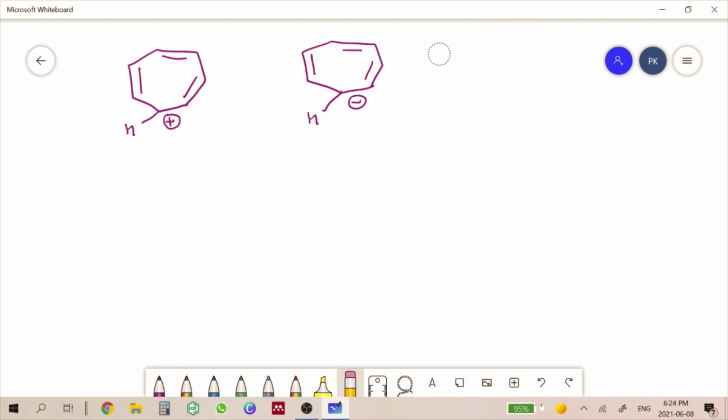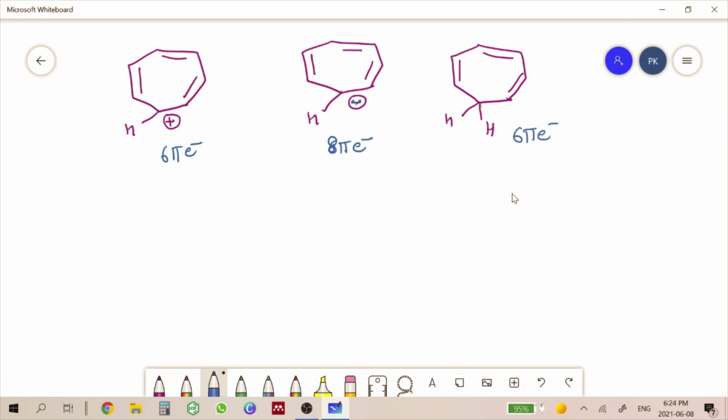Sorry, we should draw it like this. Now, in this molecule, we have 6 pi electrons. Here we have 2 more electrons, so we have 8 pi electrons. And here we have 6 pi electrons.